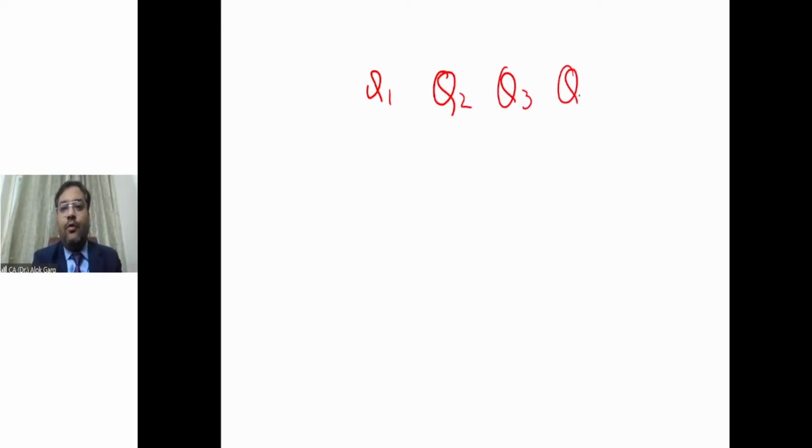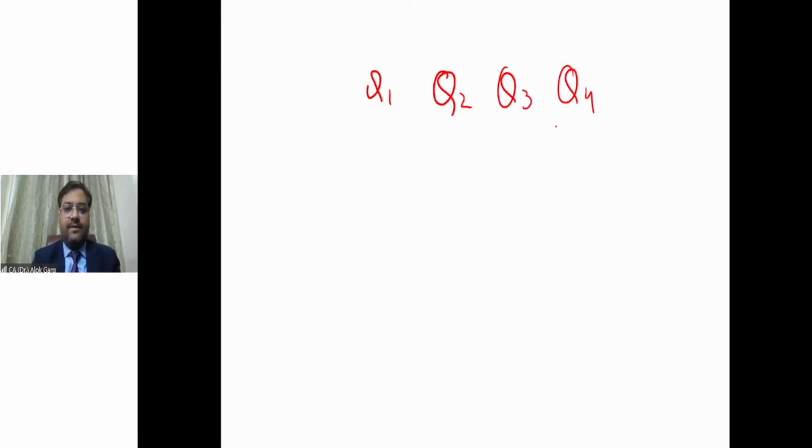I'll explain this with the help of an example. For example, there is a company, let's say a listed company, right? Being a listed company, they are publishing their quarterly results. So Q1, Q2, Q3, Q4, right?